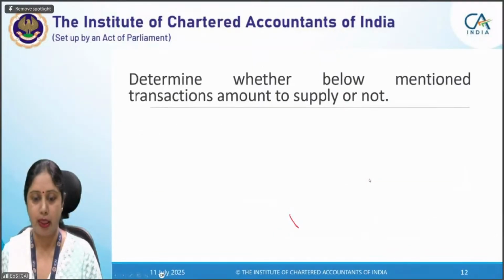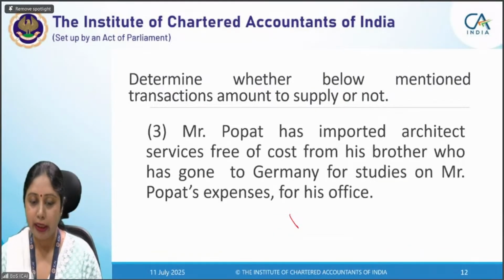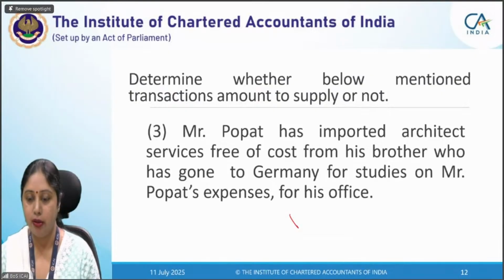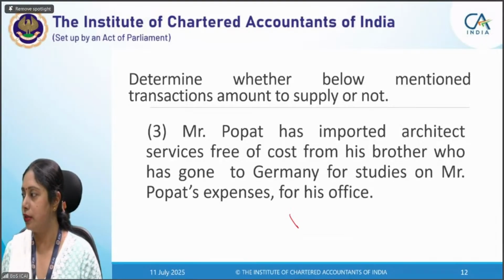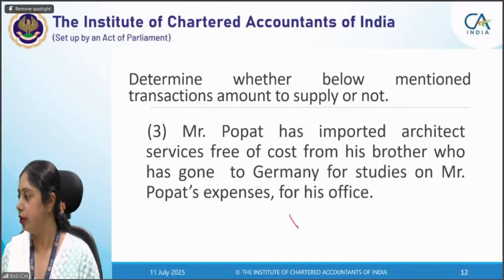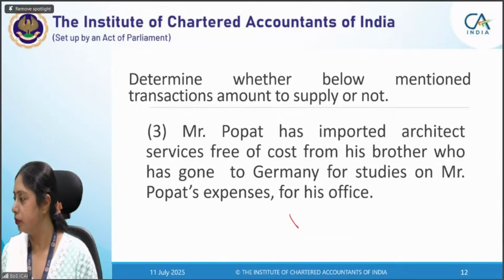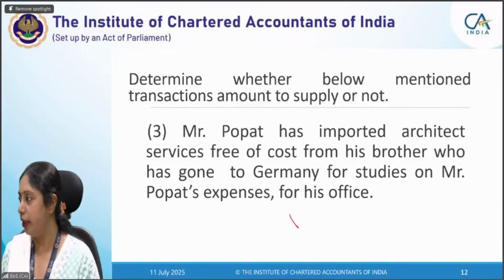Okay. Mr. Popat has imported architect services free of cost from his brother, who has gone to Germany for studies on Mr. Popat's expenses, for his office. Now, what will be your answer? Okay, so all of you were unaware of this point, but it's good that you got this point now. Ishan, you had got the point correctly. You were aware of this provision. Okay, Dhruv, you are right now.